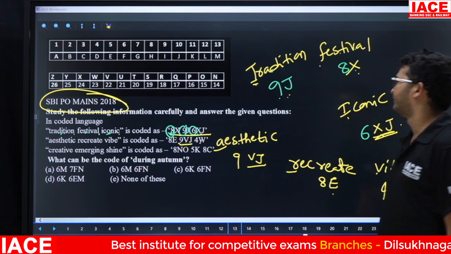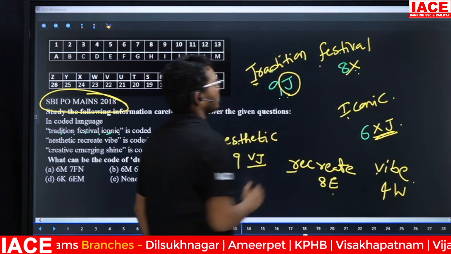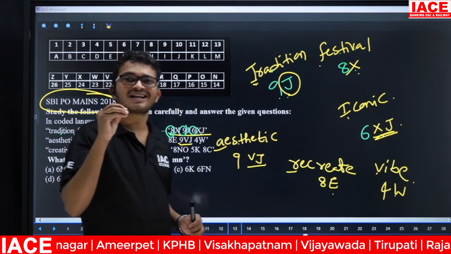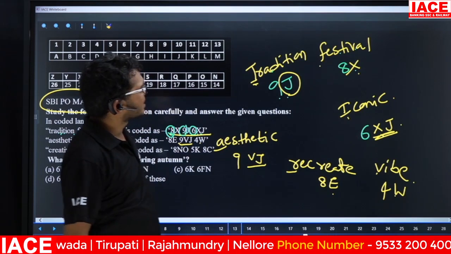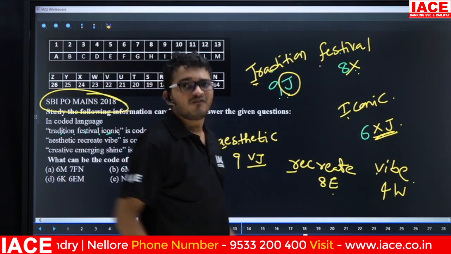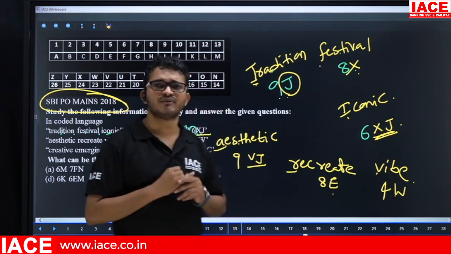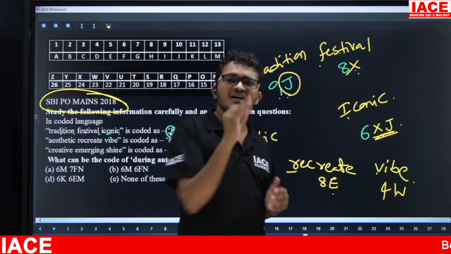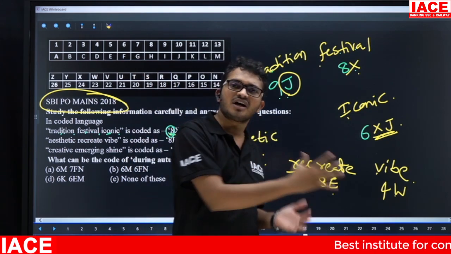Now, by using tradition, how are we going to get J? For this one, the letter logic is a little bit tough. For letters, the maximum possible logics are the first letter of the given word, otherwise the last letter, otherwise first letter opposite, otherwise last letter opposite.